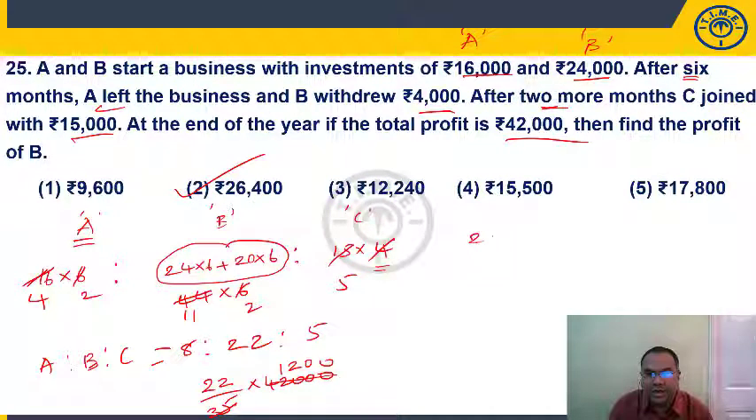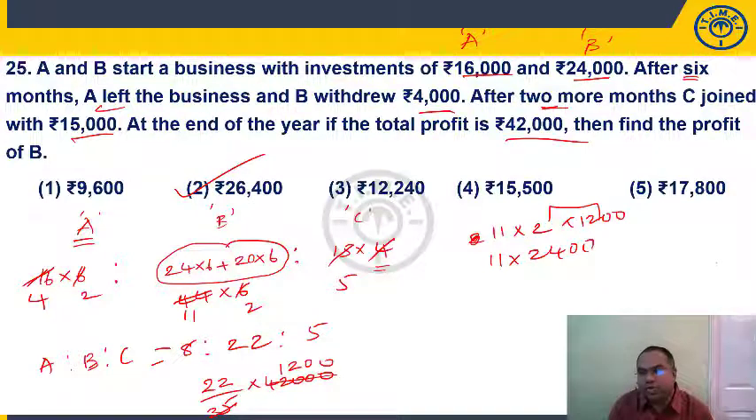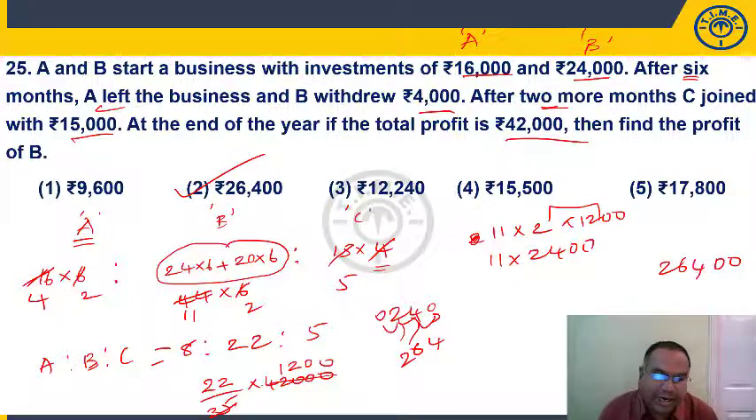22 can be written as 2 into 11, so you can write it as 11 into 2 into 1200. So 2 into 1200 is 11 into 2400. So anyways 2 zeros will be in my answer. 24, you have to multiply by 11, put a 0 here. 4 plus 0, 4, 2 plus 4, 6, 0 plus 2 is 2, you'll get 264. Or directly you multiply 240 plus 24, 264.